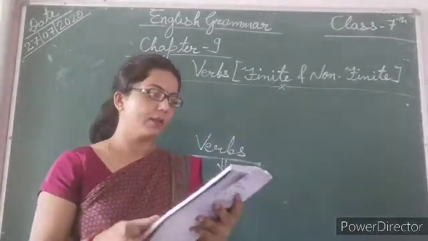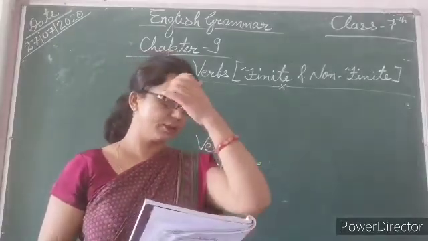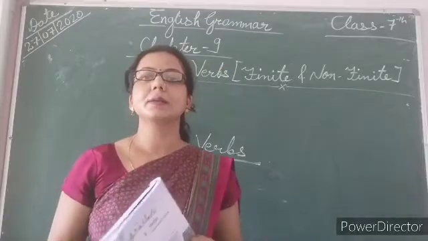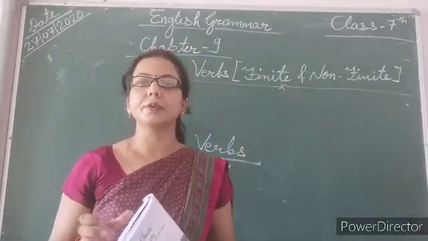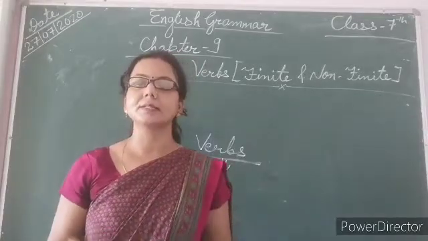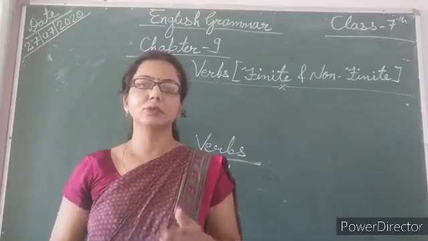So the first category is finite verbs. Finite verbs means main form, main verb. So finite verbs are the main verbs of a sentence. Do you know one thing?